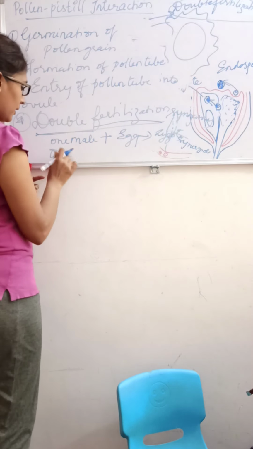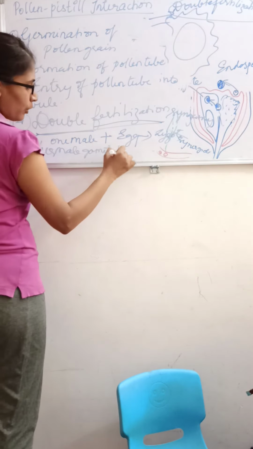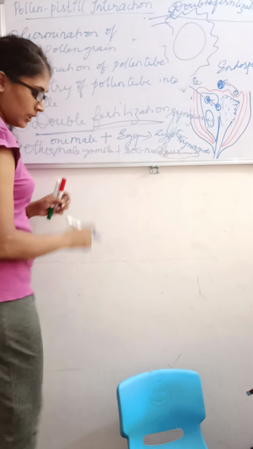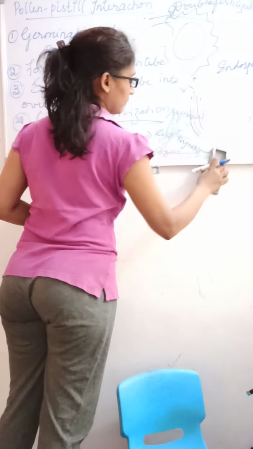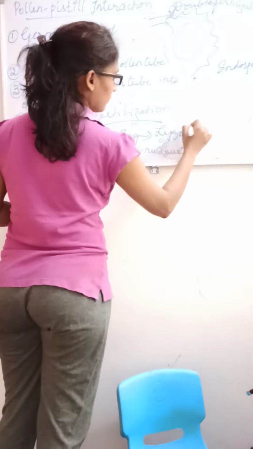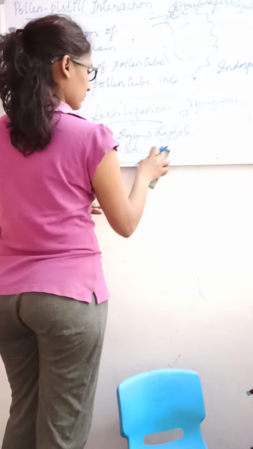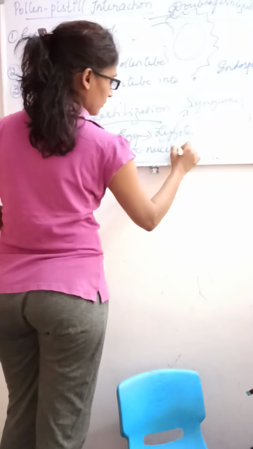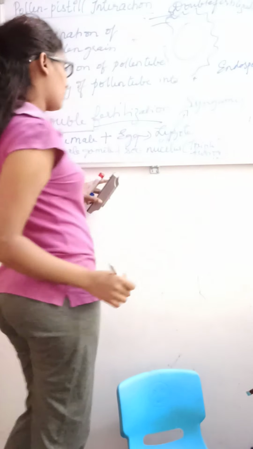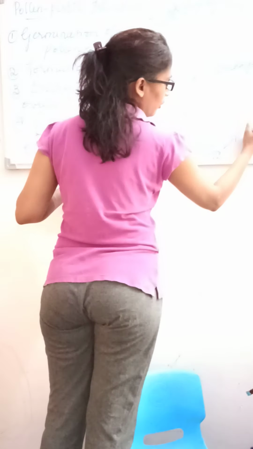Another male gamete will fuse with the secondary nucleus. That leads to triploid endosperm.